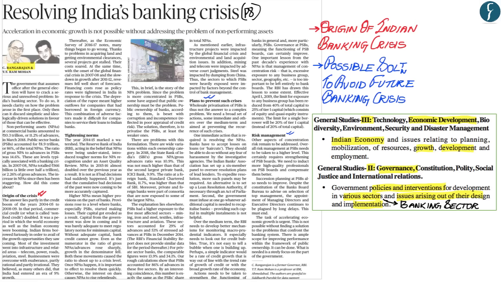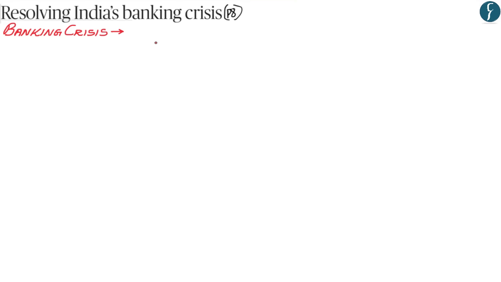Now let us first understand what C. Rangarajan sir means when he says that India is going through a banking crisis. Now according to the author, there has been a staggering increase in the total number of non-performing assets within India from 2007-08. According to the author, the total number of non-performing assets in 2007-08 was around 500 billion rupees. However, in 2018, this has increased to 10 trillion Indian rupees.